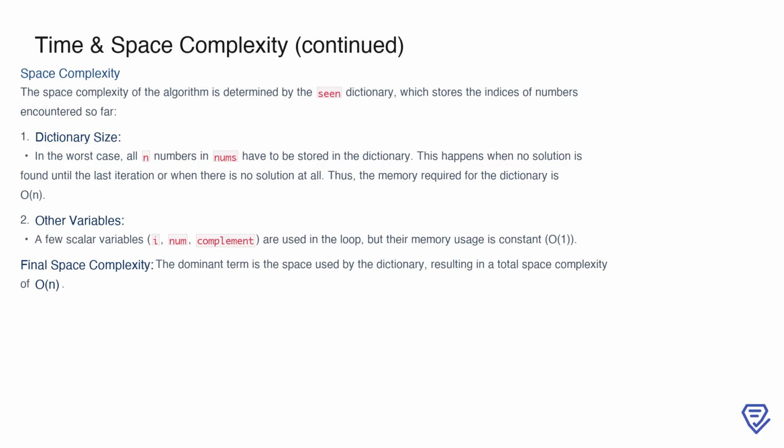Additionally, the algorithm uses a few scalar variables, such as i, number, and complement, whose memory usage is constant, or O(1). Since the dictionary is the dominant factor in terms of space, the overall space complexity of the algorithm is O(n). This means that the algorithm trades off additional memory usage to achieve an optimal runtime.